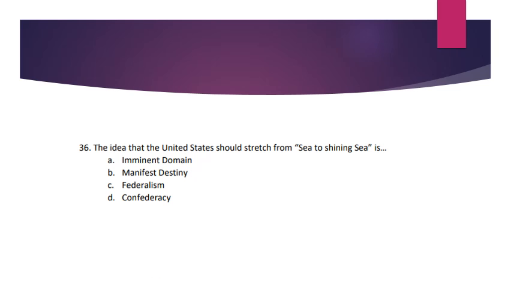Number 36. The idea that the United States should stretch from sea to shining sea is A. Eminent domain. B. Manifest destiny. C. Federalism. D. Confederacy.